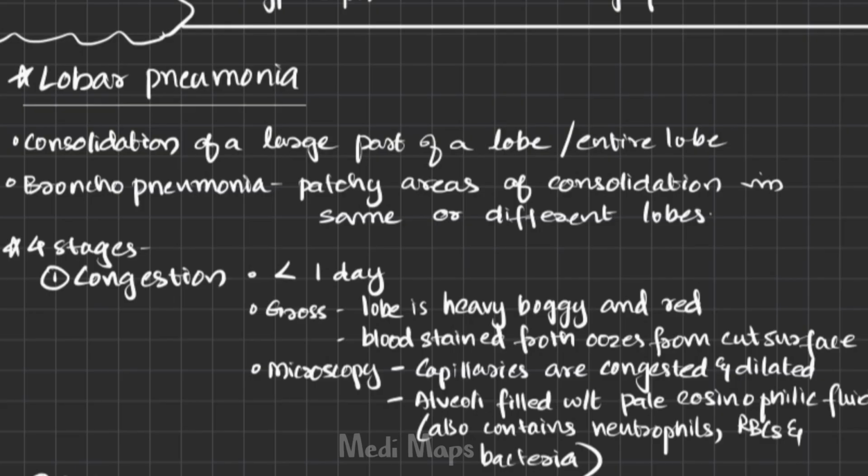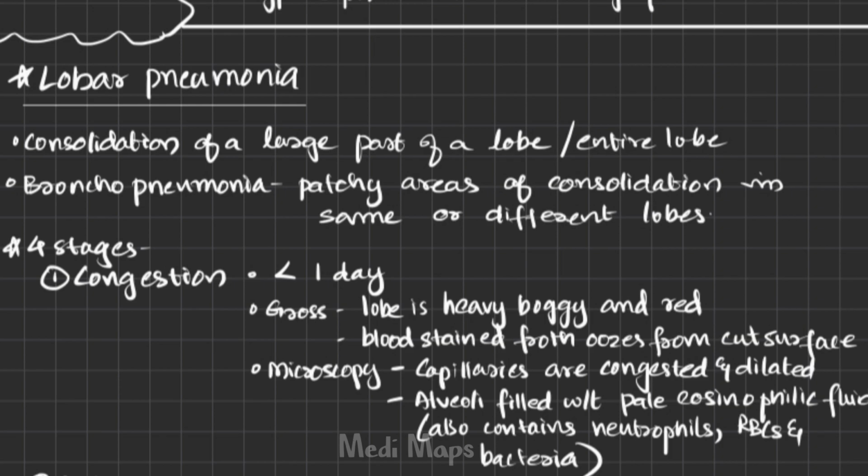Now, talking about lobar pneumonia, as the name suggests, the lobes are affected. Some parts of the lobes may be affected, or the entire lobe may be affected. It mostly affects the lower lobes. So it is a diffuse inflammation affecting part or entire lobe, usually the lower lobes.